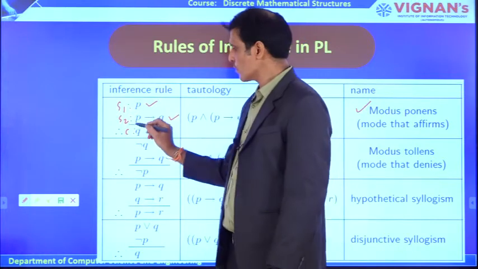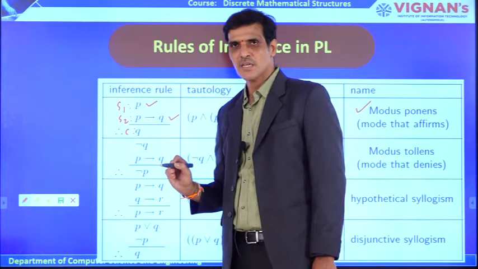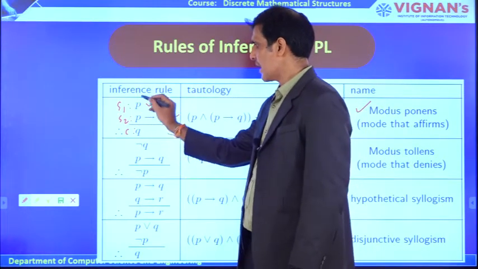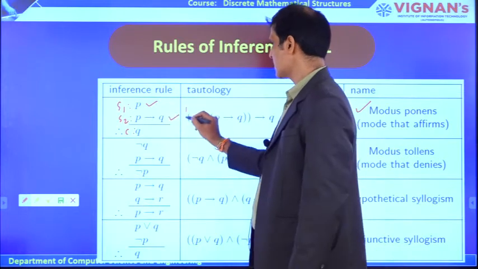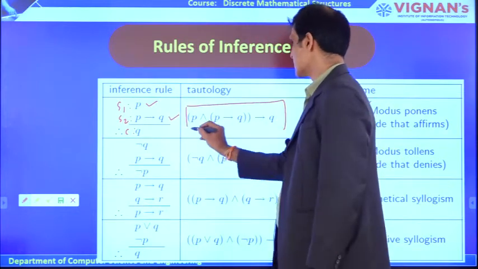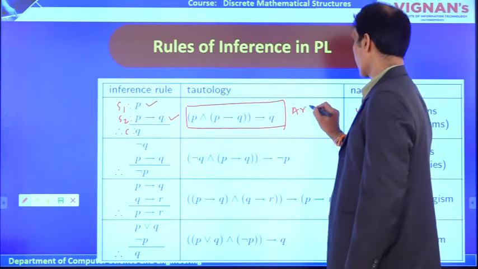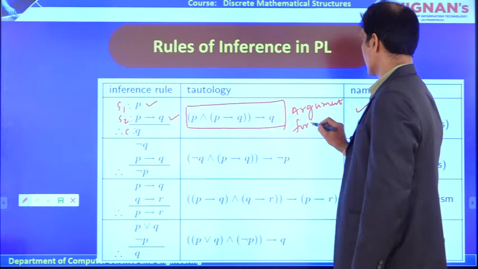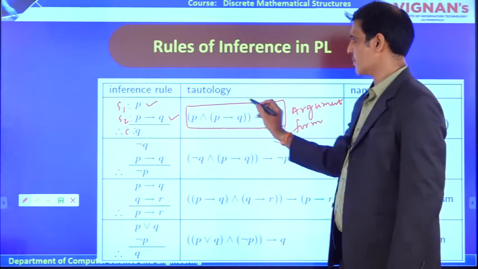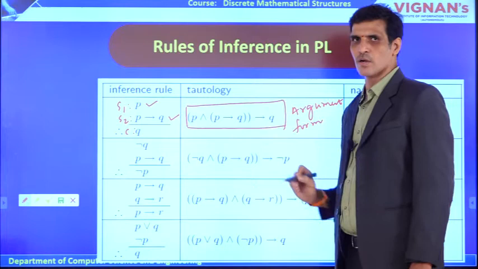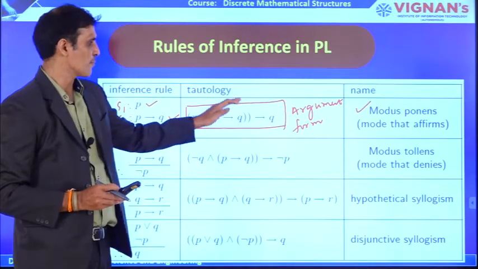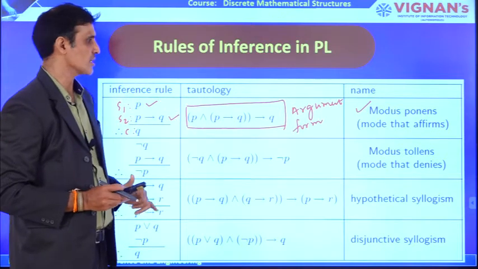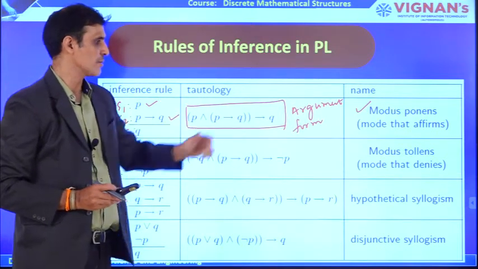If you prove that Q is true from the given set of statements, then we can say that Q is a valid statement. It is written in argument form like this. This is called the argument form. In this argument form, you prove whether it is a tautology or not by using the truth table. Because here only two propositions are there, it is very easy to prove. P and P implies Q implies Q.